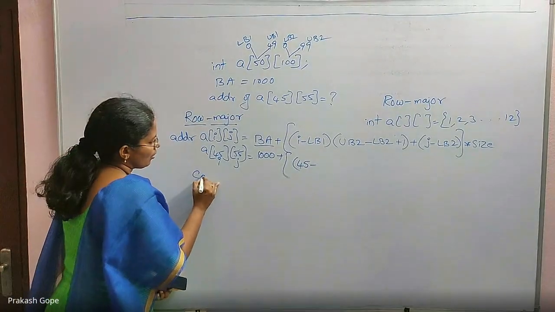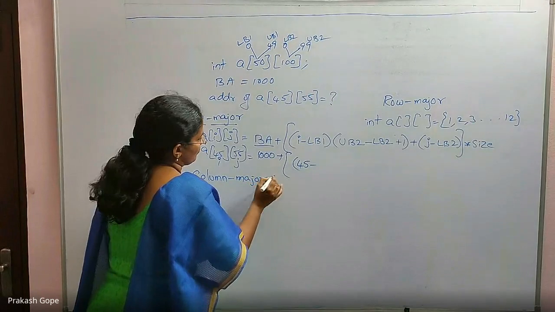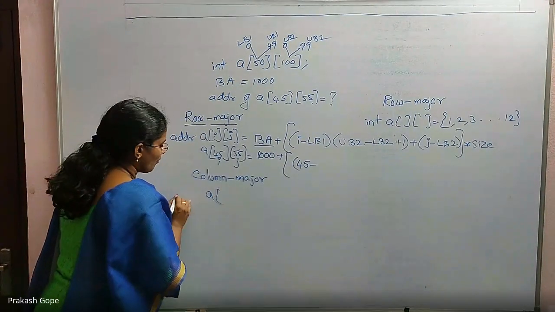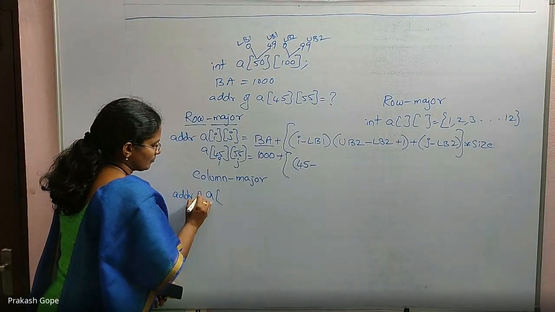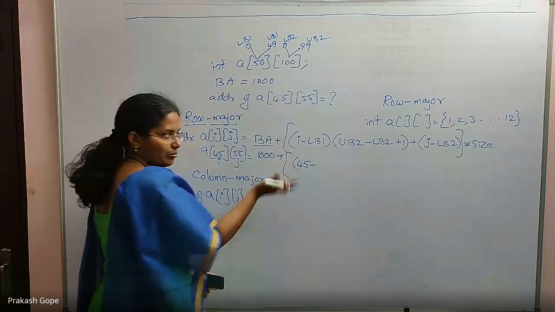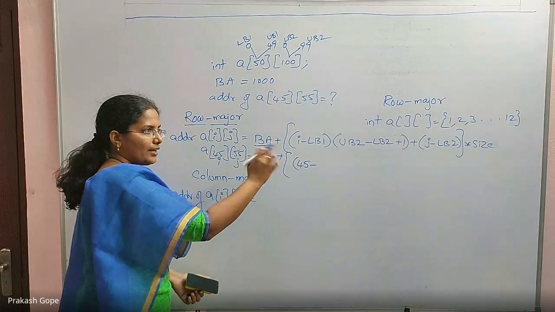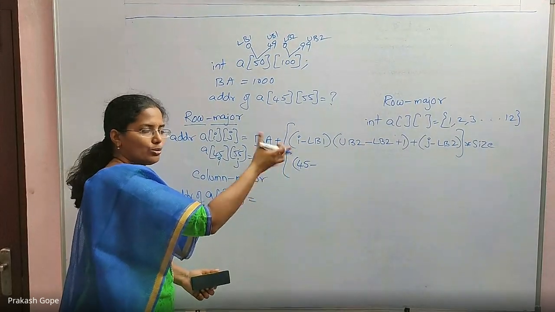Similarly, for column major order storage, the address of A[i][j] comes from the row major formula only. The changes you need to make are that I and J are interchanged, and 1 and 2 are interchanged.